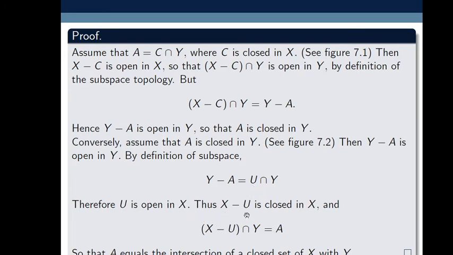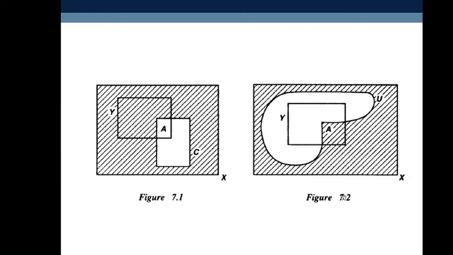so as U is open, then X minus U is closed in X, and hence X minus U intersect with Y. From this whole X, if we omit this U, the unshaded portion, then what remains is this shaded portion, X minus U. If we take its intersection with Y, which means this rectangle, then it remains only this A. So from this whole shaded portion, if you omit this portion, then it gives only A.